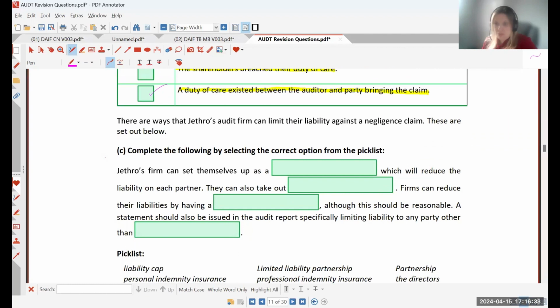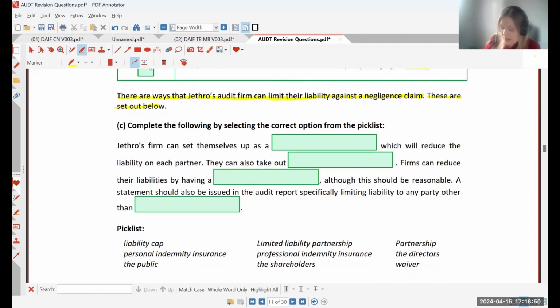Okay, now we've got a pick list and some complete the sentences. So let's have a read through. It says there are ways that Jethro's audit firm can limit their liability against a negligence claim. These are set out below. We've got a pick list and we're asked to complete the following by selecting the correct option. So we start with Jethro's firm can set themselves up as a something which will reduce the liability on each partner. If we have a look at the options we're given, so it's not going to be any of these three. Maybe could be limited liability partnership or partnership.